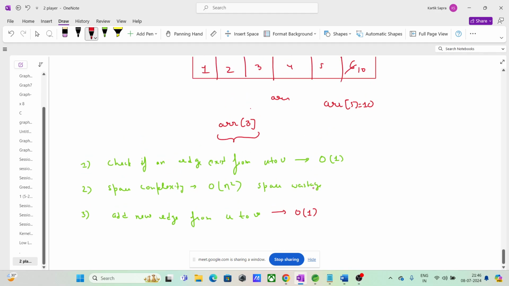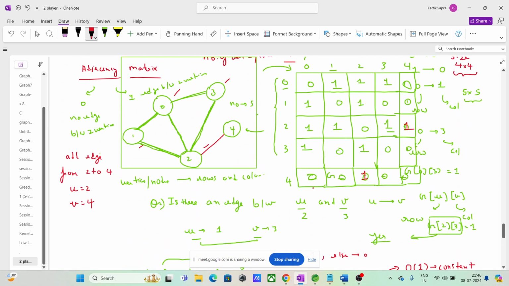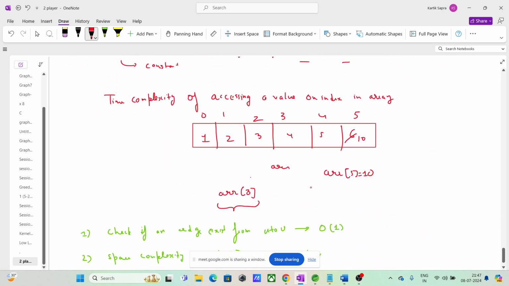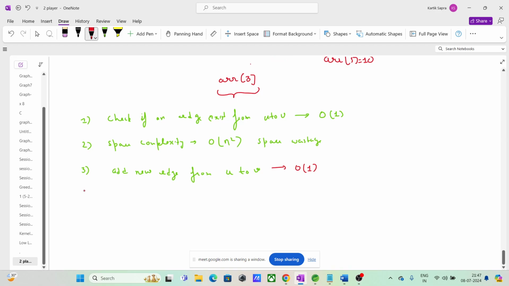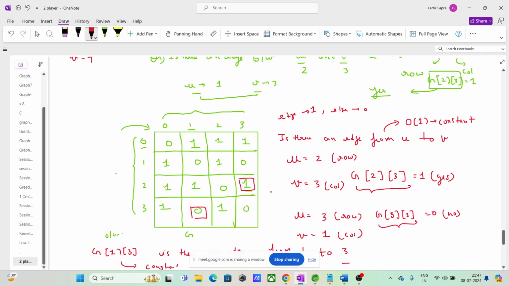ठीक है. पड़ोसी. Let's come to neighbors. So if I ask you one thing, find all the neighbors of a particular vertex. ठीक है. What is another thing here? Find all the neighbors of you. सबके पड़ोसी बताओ. मतलब उस पर्टिकुलर वर्टेक्स के सारे पड़ोसी बताओ, सारे नेबर्स, राइट?